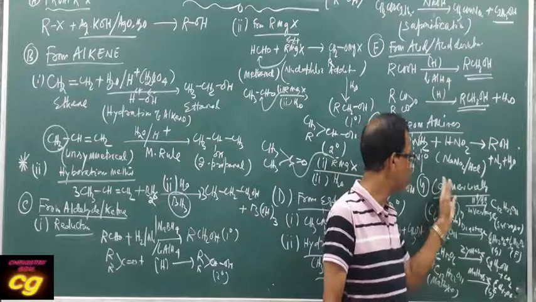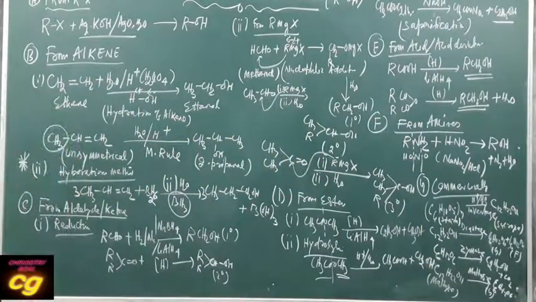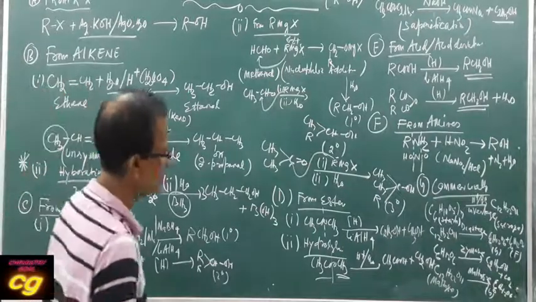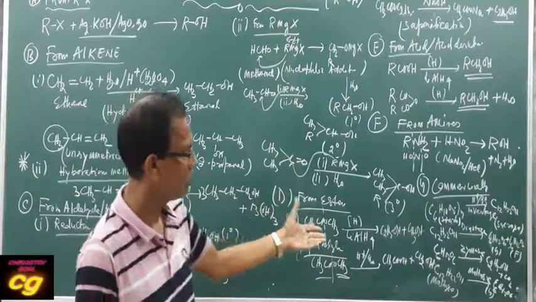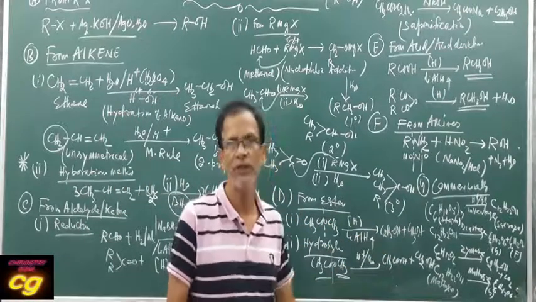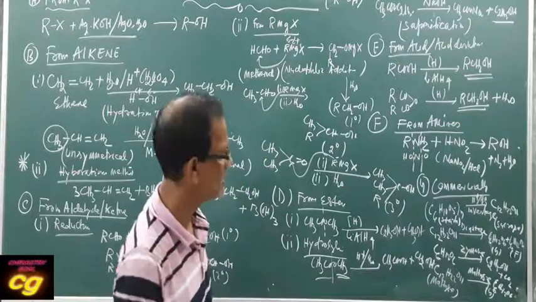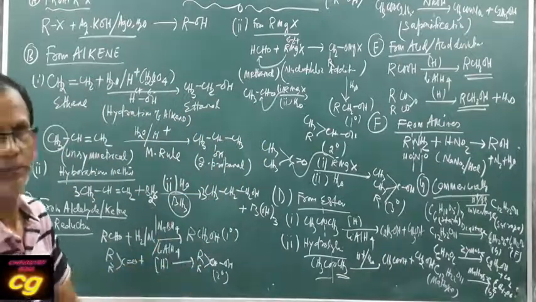So these are very important methods in the preparation of commercial alcohol, that is ethanol. Ethanol is also called fuel alcohol. It is used by industry as a solvent and also in preparation of fuel. We mix ethanol in petrol to improve the quality of the fuel.